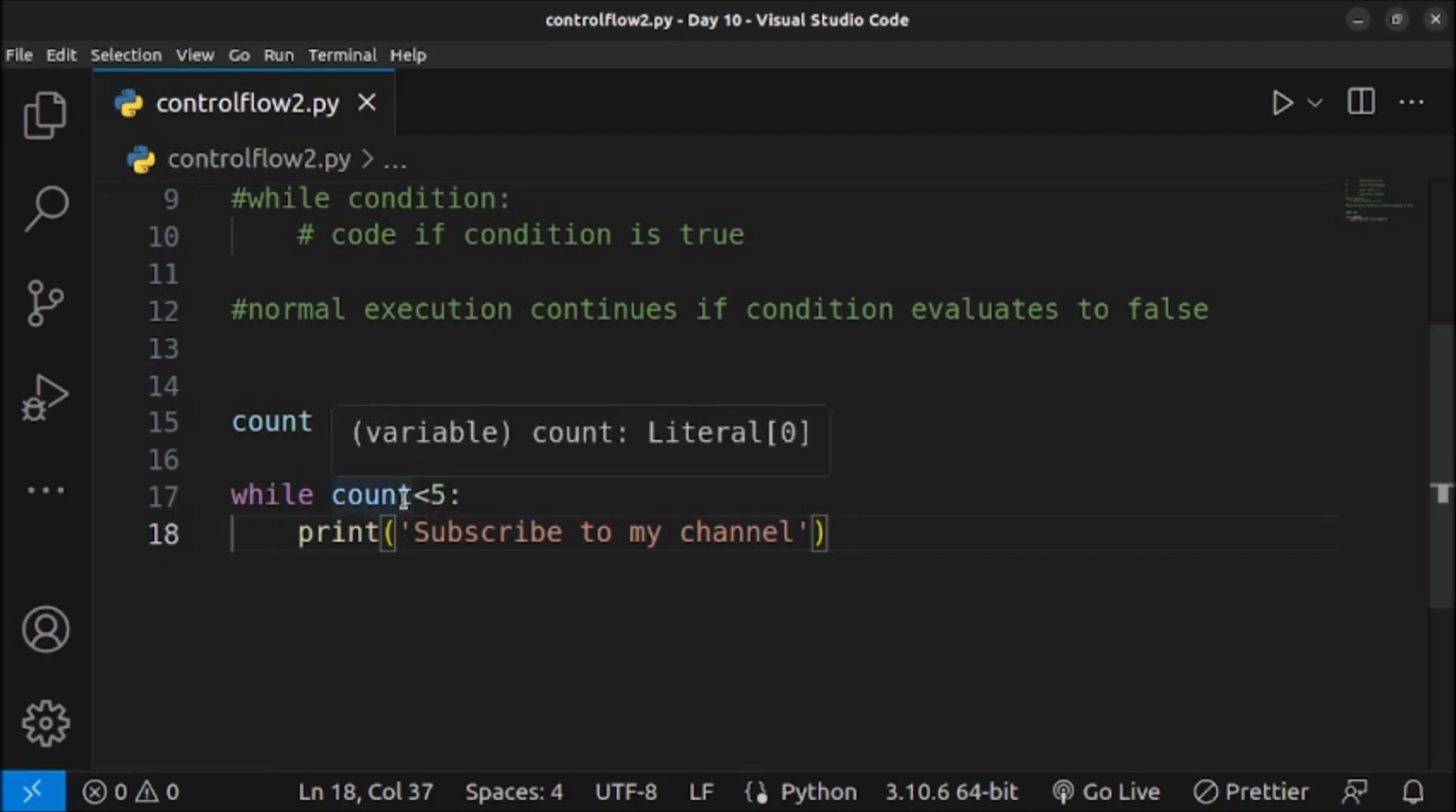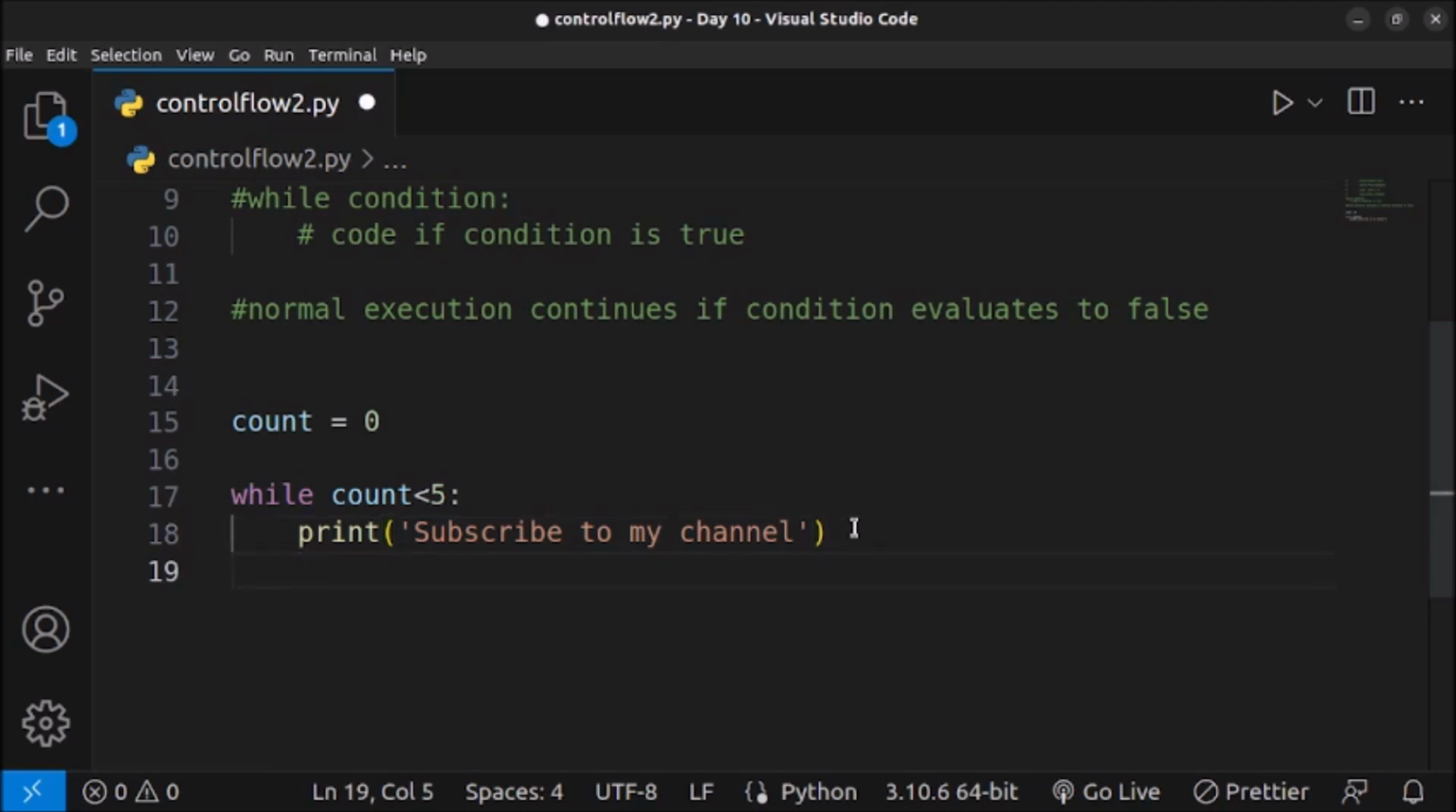So it will again go inside the loop and print "subscribe to my channel", and then it will again go to the top of the loop, and we again haven't made any changes to the value of count. So it is 0 and 0 is less than 5. So this will keep happening. So what we have to do is modify the value of count, so that at some point in the future the loop will stop and we will come out of the loop and continue our normal execution.